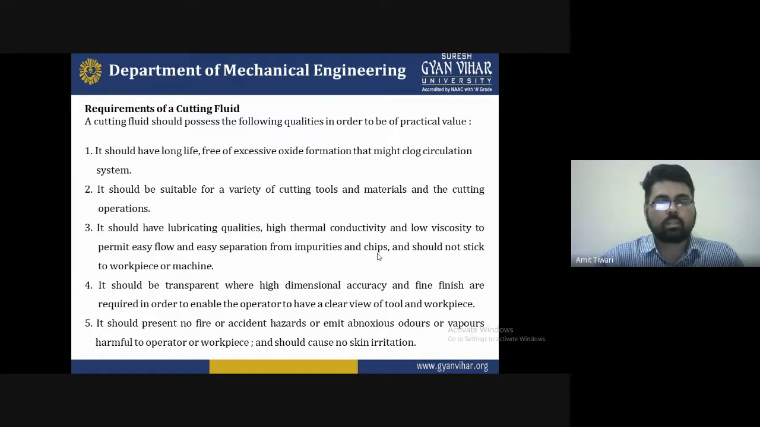So these are some of the benefits we will consider. These are some examples of the standardization we use. It should be transparent where high dimensional accuracy and high finishing are required. It should present no fire or accident hazard or emit erroneous odors, because there is a chance of accidents, and we need to maintain the quality and properties of the workpiece.